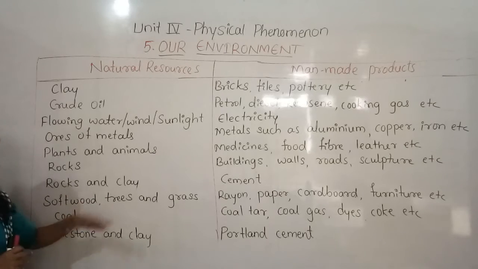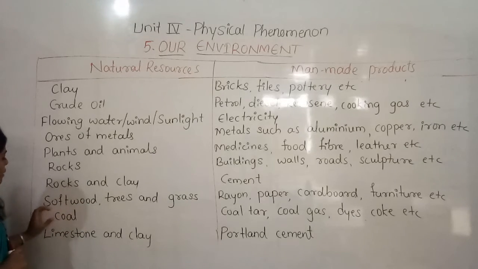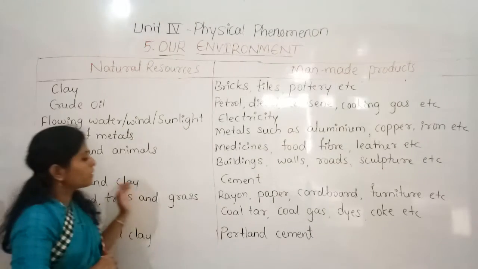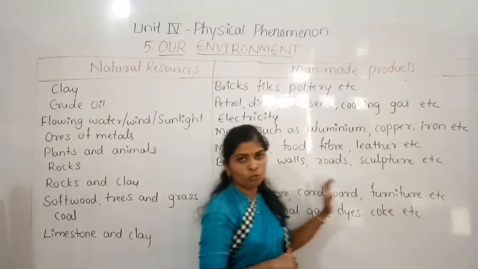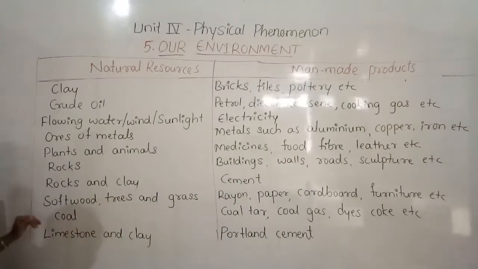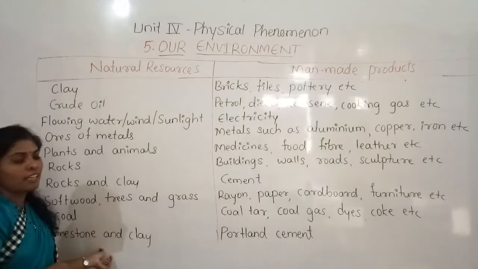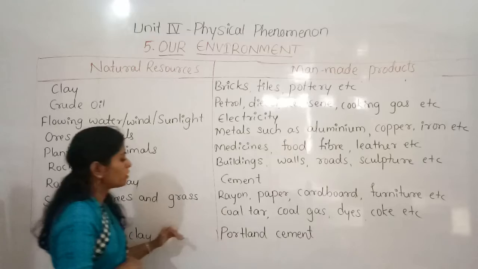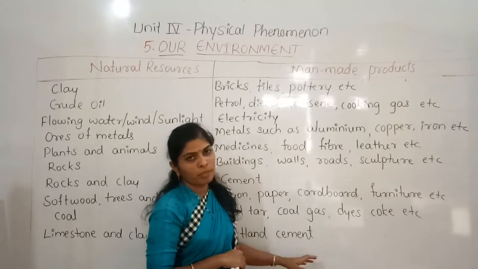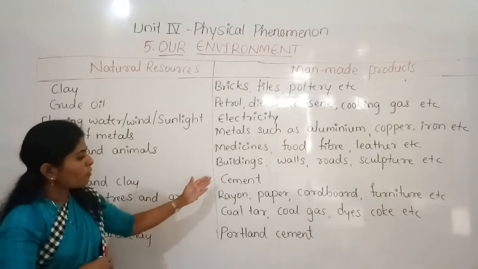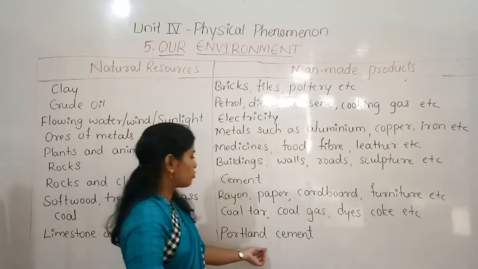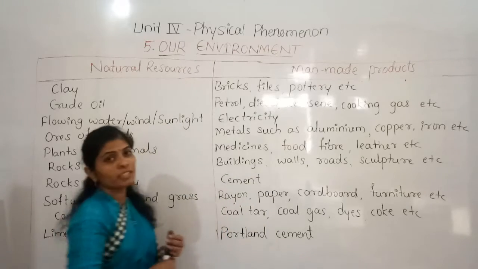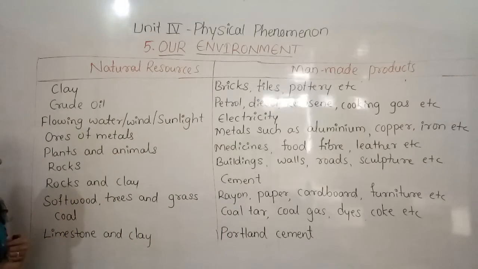Using the softwood, trees and grass. And coal. By using the coal, we get coal tar, coal gas, dyes and coke. So they are all prepared from coal. And the limestone and clay, they are used to make Portland cement. Portland cement is different from normal cement. For dams and all, there we use the Portland cement. For the construction of dams and all, we use this Portland cement.